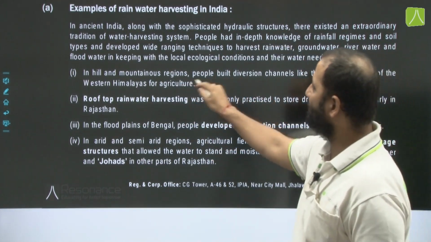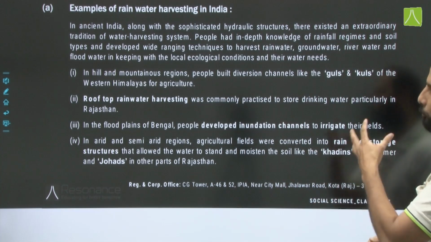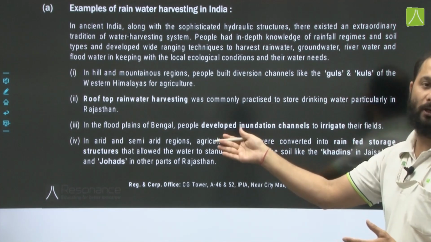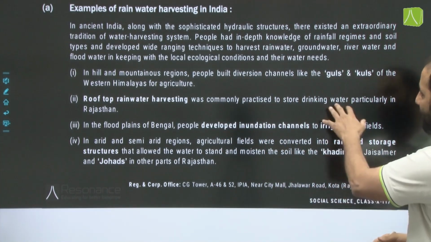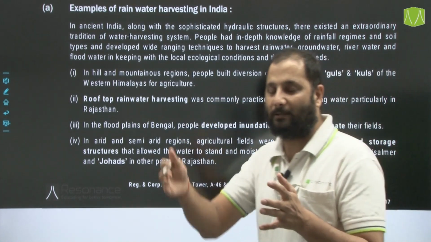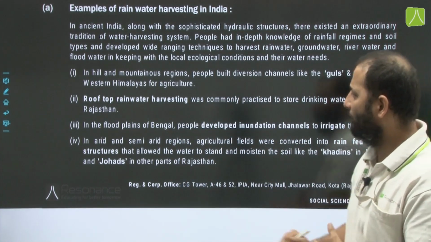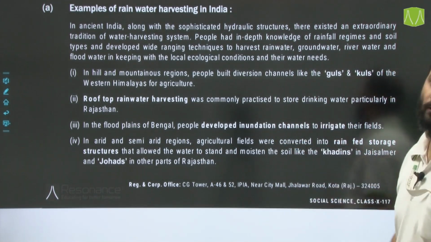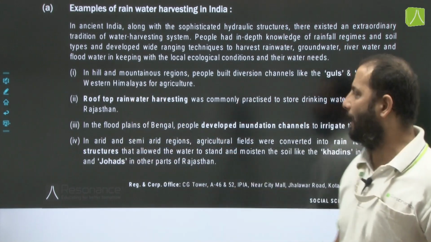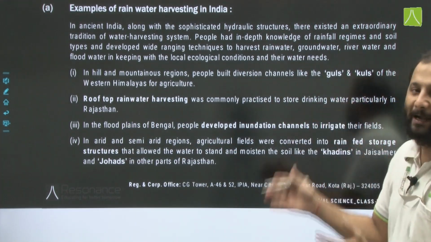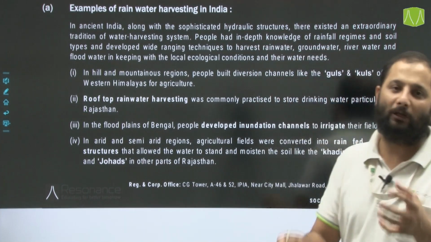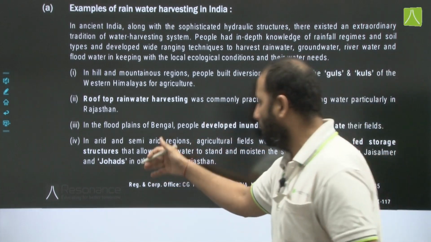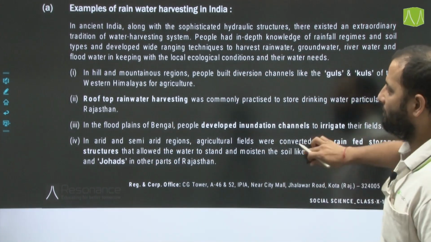In hill and mountainous regions, people built diversion channels like the Guls and the Kuls in the western Himalayas for agriculture. Rooftop rainwater harvesting was commonly practiced to store drinking water, particularly in Rajasthan. But nowadays in Rajasthan, this practice is slowly fading away. In the floodplains of Bengal, people developed inundation channels to irrigate their fields. In arid and semi-arid areas, agricultural fields were converted into rain-fed storage structures that allowed the water to stand and moisten the soil, like the Khadins in Jaisalmer and the Johars in other parts of Rajasthan.